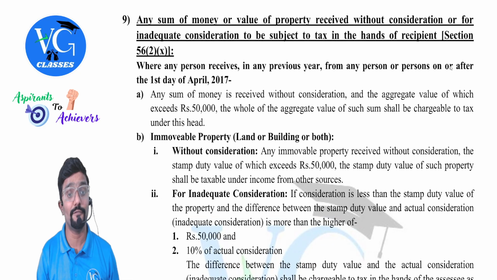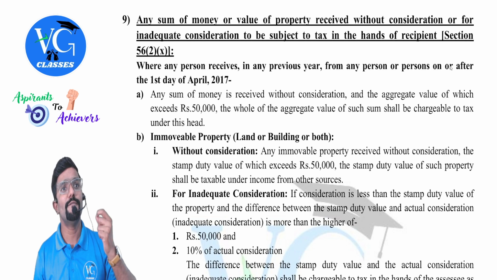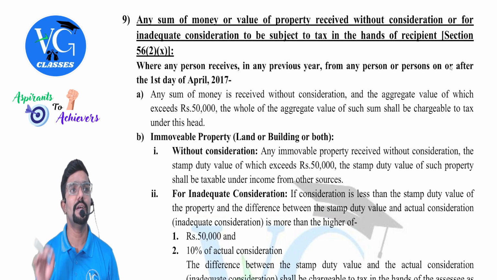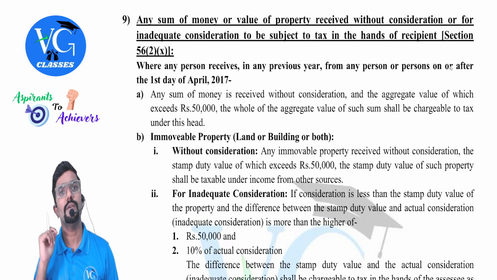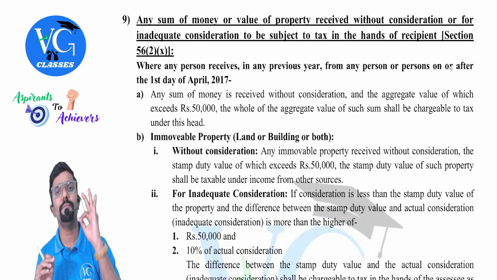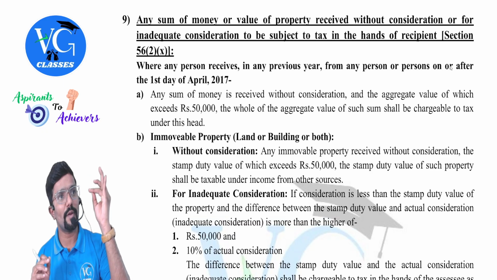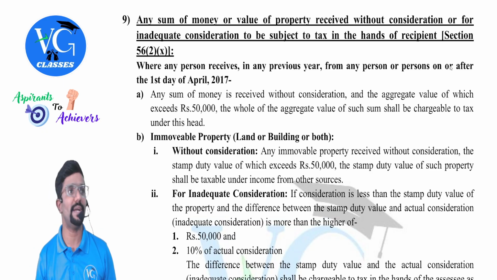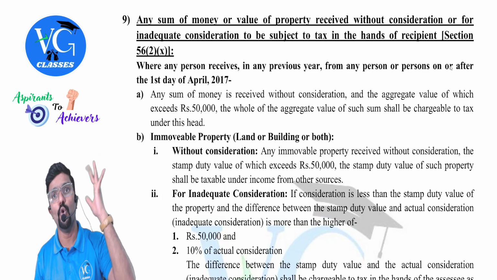Whenever I receive a gift, as the receiver, that is for me, I am called the receiver or recipient. For me, it is taxable under the head other sources. And a gift can be in three forms. It can be money, immovable property, or movable property.